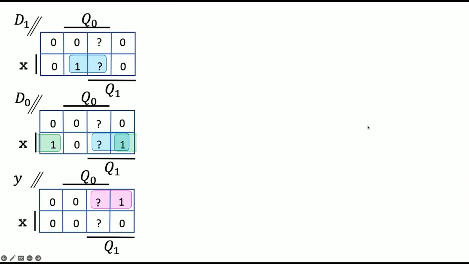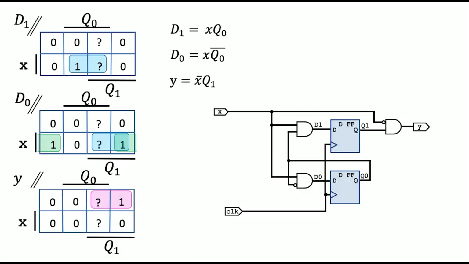And now they're all 3 variable K-maps, because now Y depends on X. Okay, but we have a don't care. Right, when both Q1 and Q0 are 1, we have don't cares. And so my logic is actually a bit simpler, too. There it is.